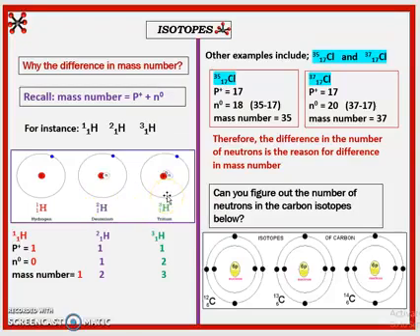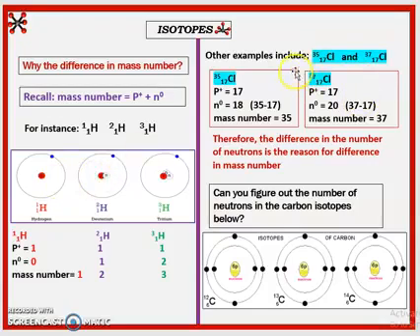Then the third hydrogen, called tritium, has 1 proton, that's atomic number of 1. But if you look inside the nucleus, it has 2 neutrons. Because it has 2 neutrons, the mass will be proton plus neutrons, which gives you 3. This one is called normal hydrogen, this is called deuterium, this is called tritium. But they are all hydrogen atoms. So you see that the difference in the mass number is caused by the difference in the number of neutrons.